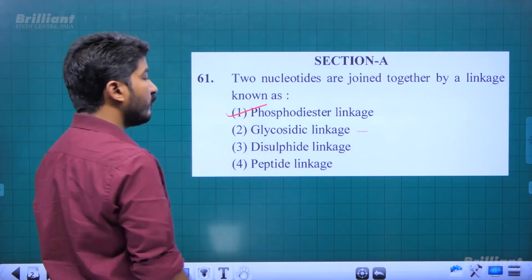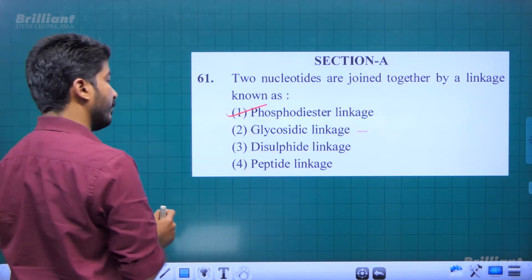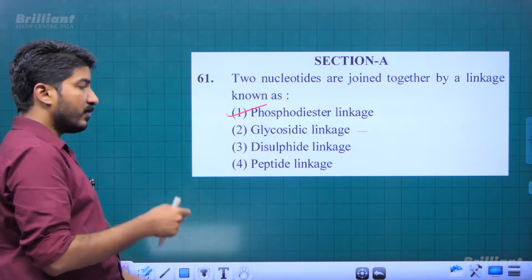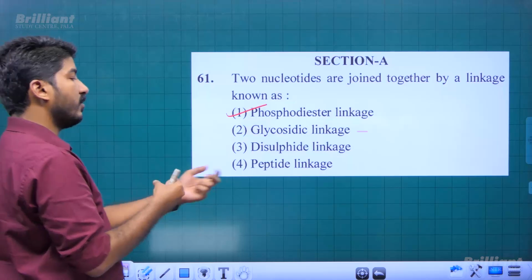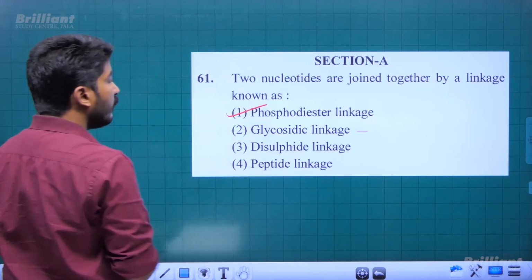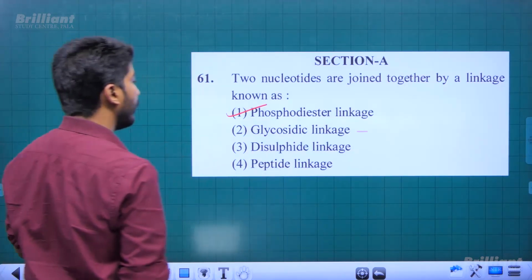Disulfide linkages we can see in secondary and tertiary structures of proteins. And peptide linkages are present in proteins. It is connecting the monomers of proteins, amino acids of proteins together. It is an amide linkage also. So here definitely our answer will be option 1.